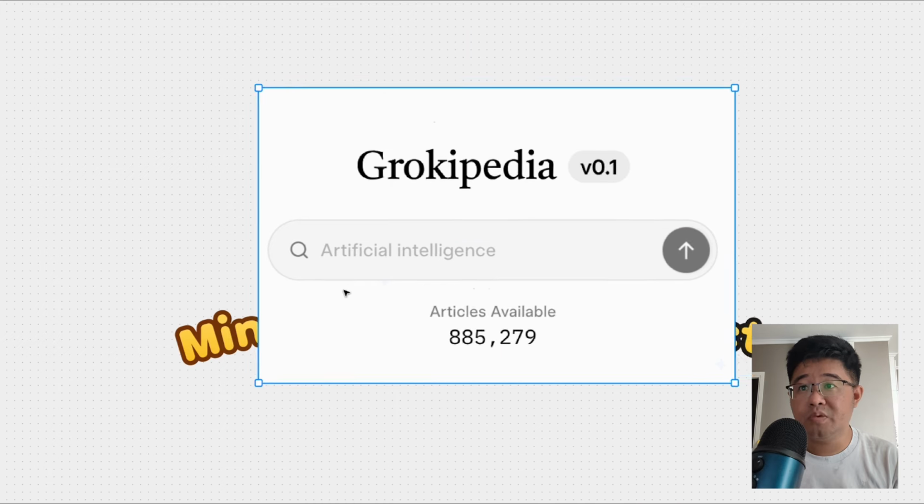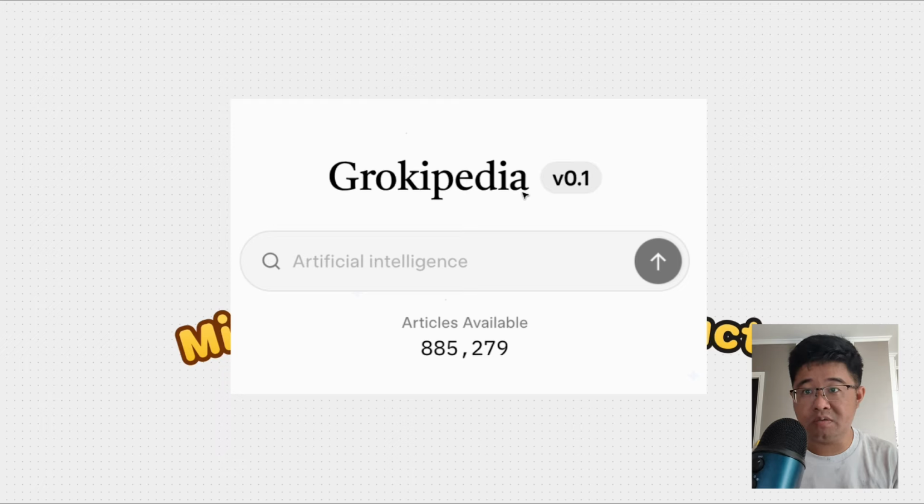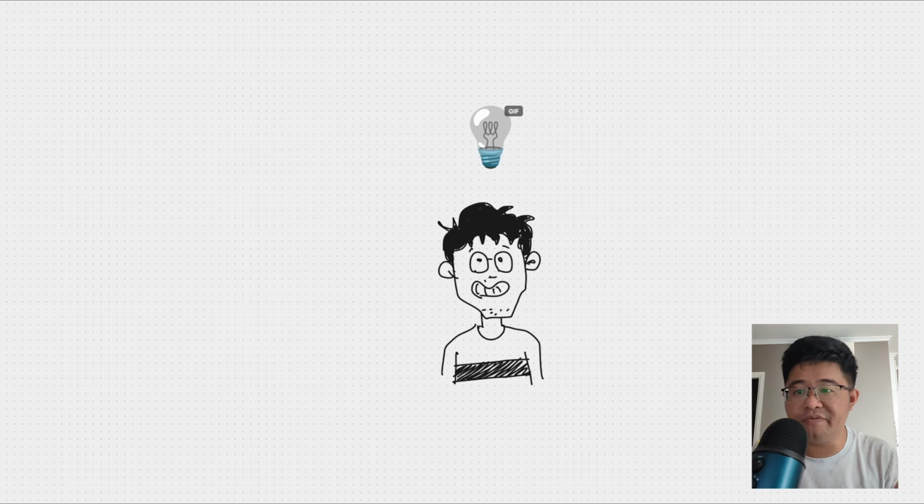Recently, Grokipedia was announced from Elon Musk's xAI. This is clearly a very good MVP example, so I think we can learn from this one. That's what we are going to do today. So let's think about why MVP is important.